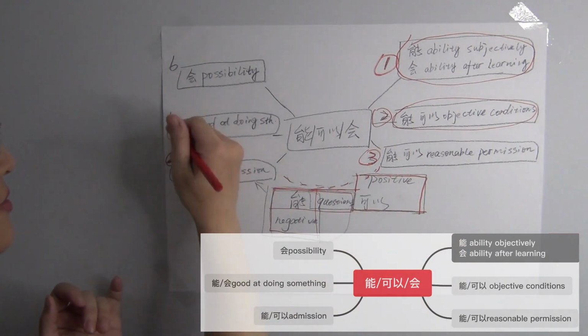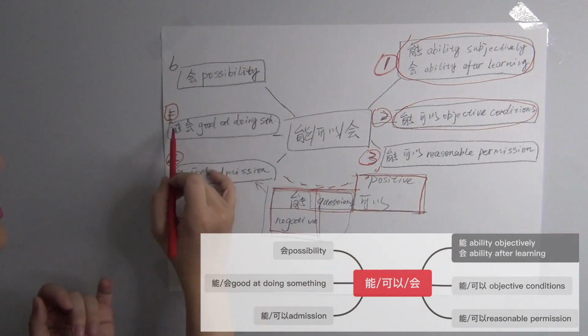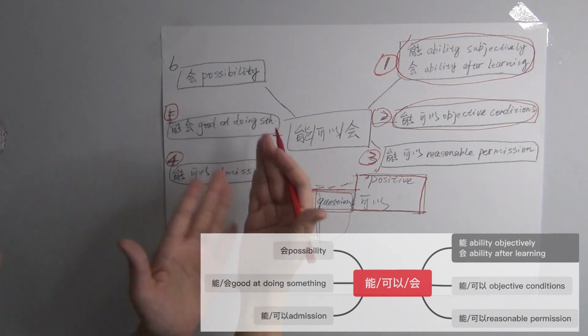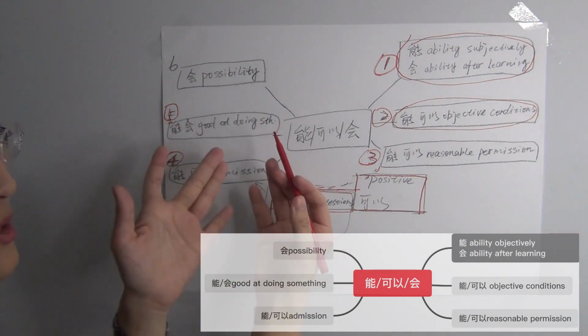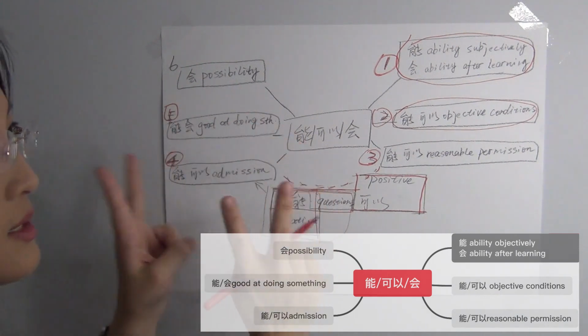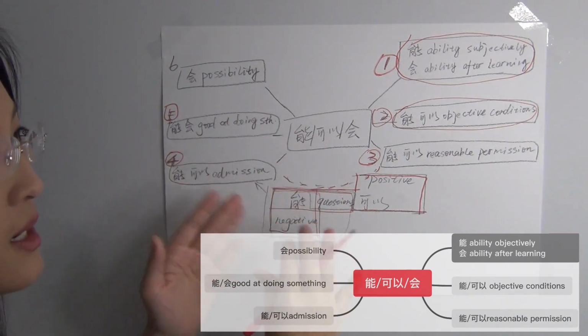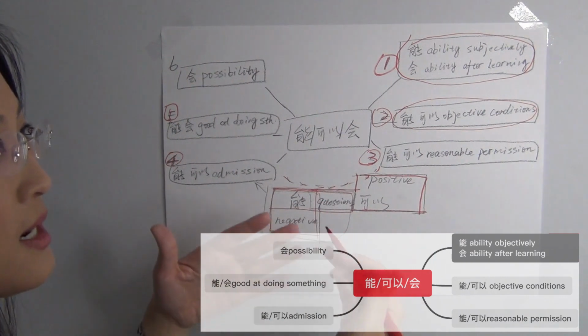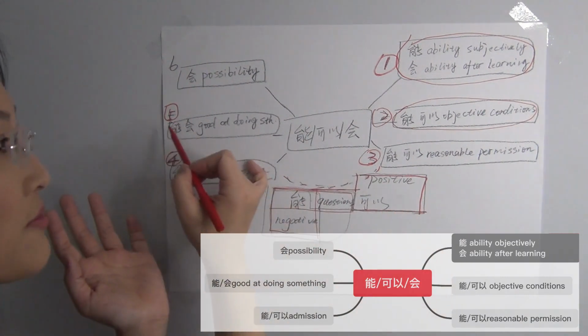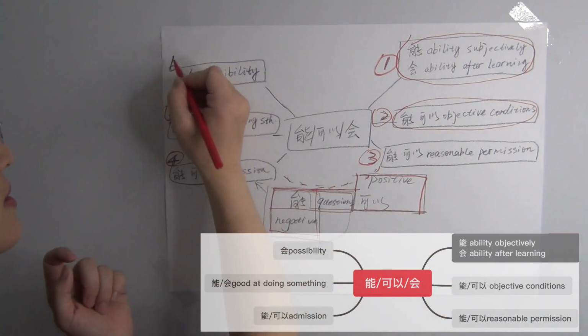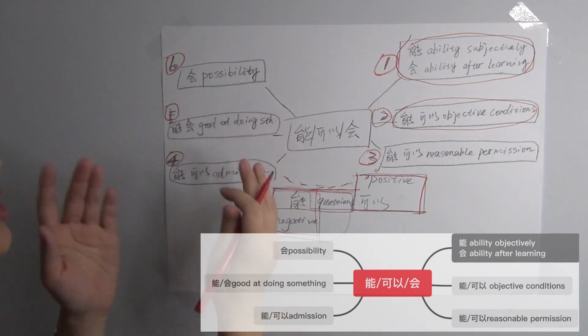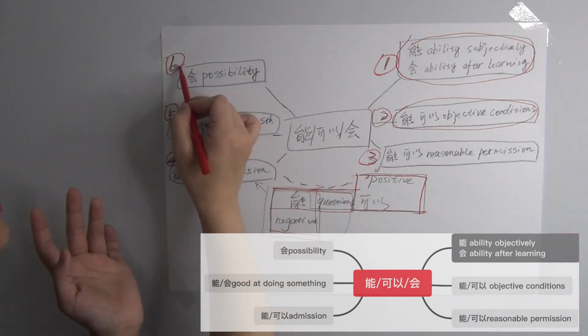Okay. 5. 能会 good at doing something. Good at doing something can be separated into 2 situations. First, a great number. Second, well done. This is 5. Okay, last one, 6. 会 shows the possibility.